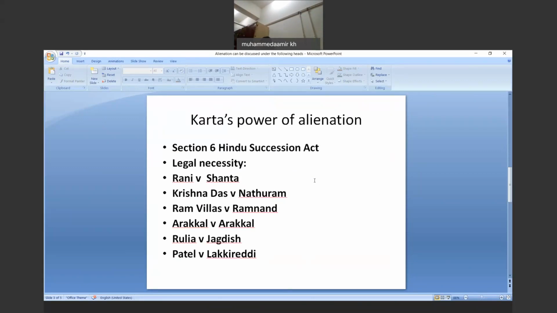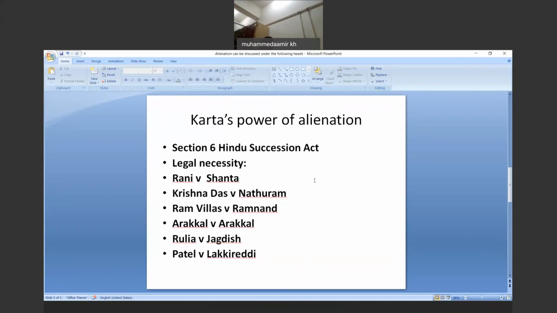Therefore all the family members have a liability towards such contracts or agreements made by the Karta.